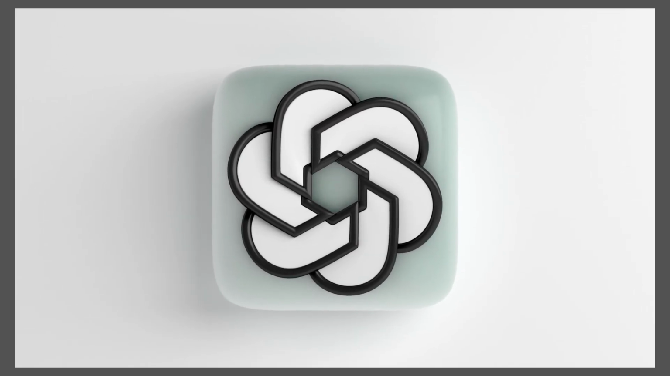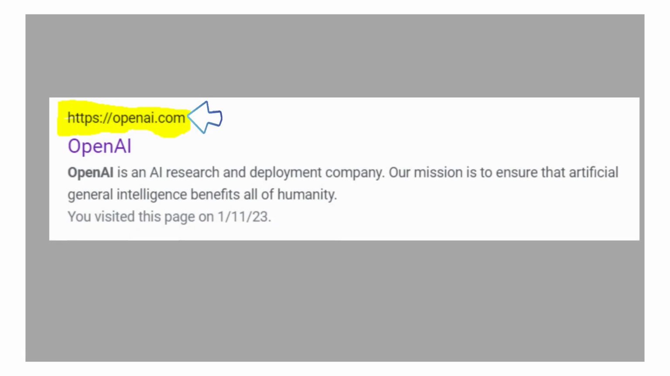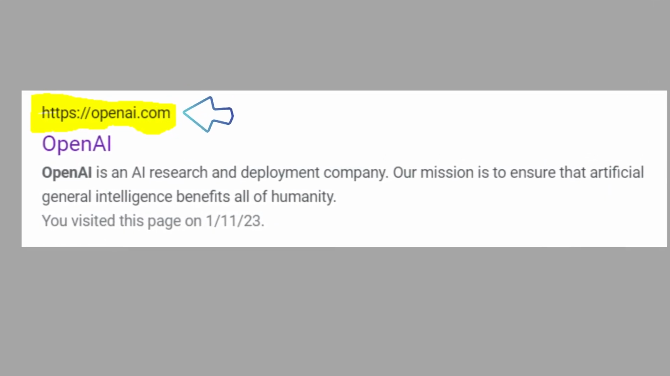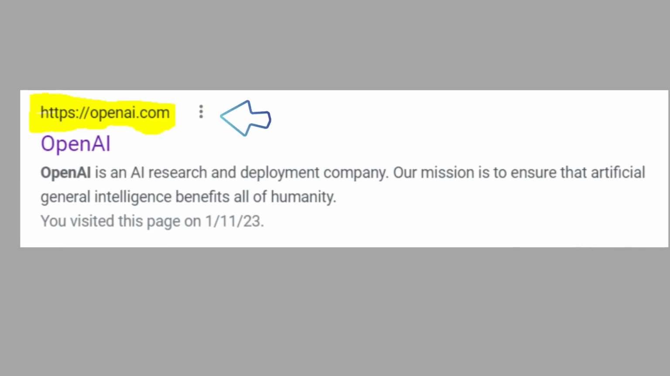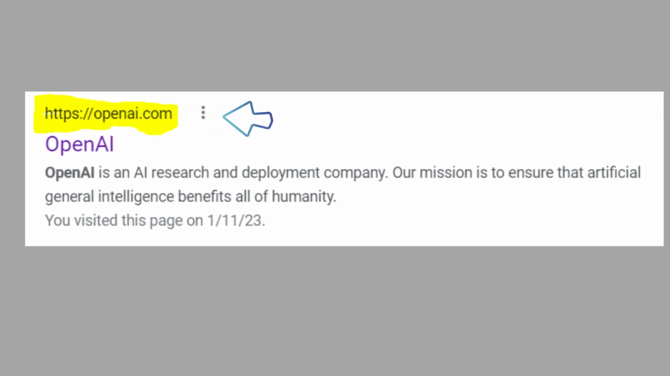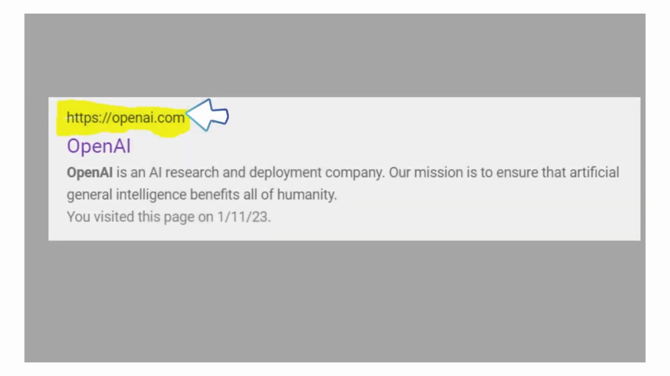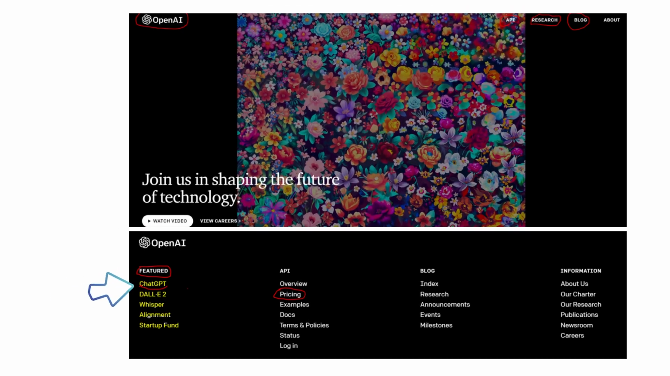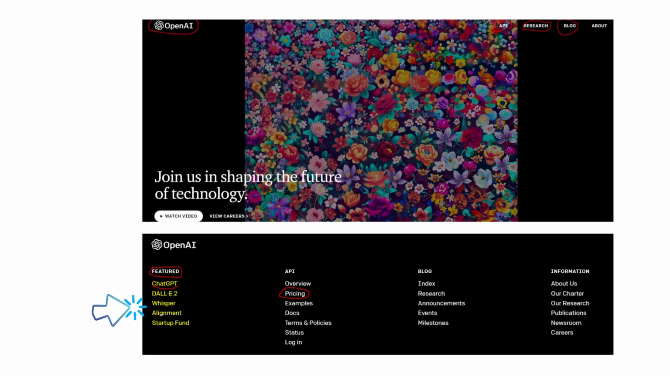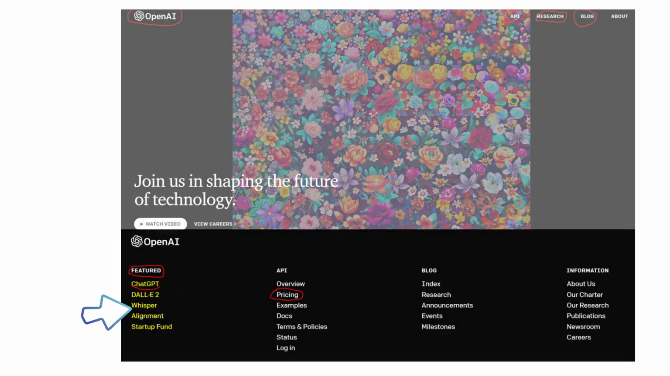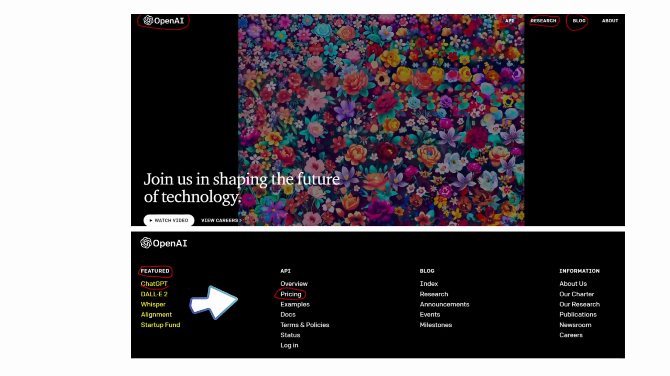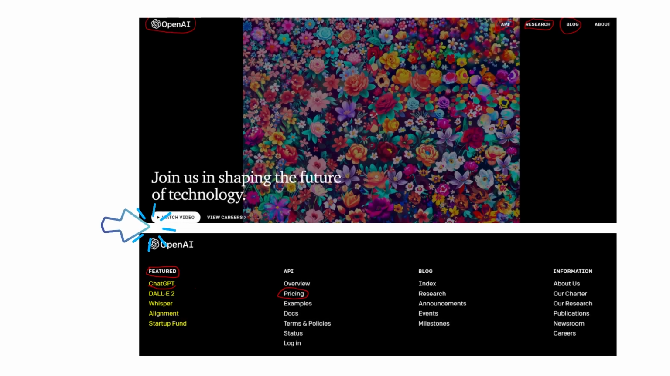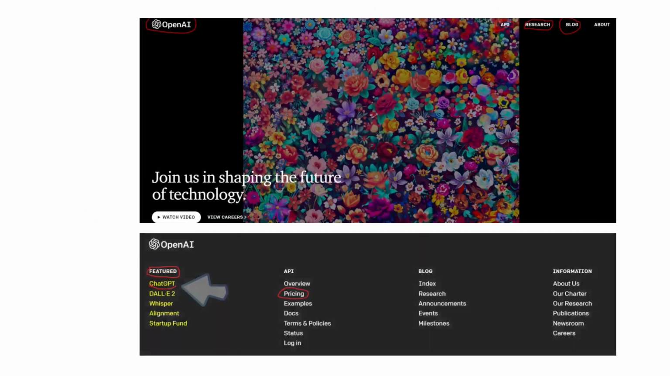You may access it through openai.com, the website. You see here OpenAI is an AI research and deployment company. Its mission is to ensure that artificial general intelligence benefits all of humanity. After you click that, you will see the logo of OpenAI here, and at the bottom under featured you may find the ChatGPT and also DALL-E, Whisper, Alignment, Startup, and Pricing. You may explore all of them if you want to learn further, and just click the ChatGPT.